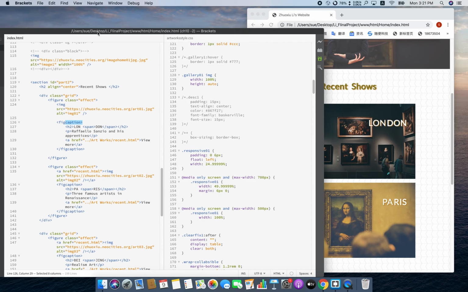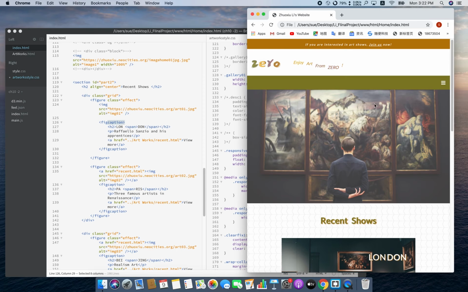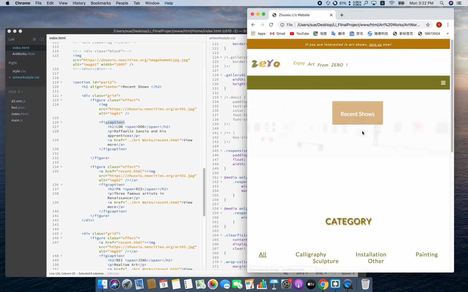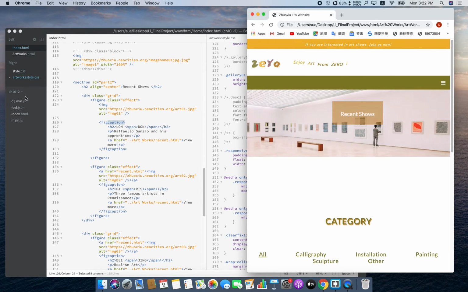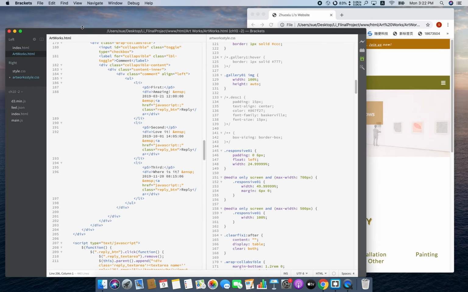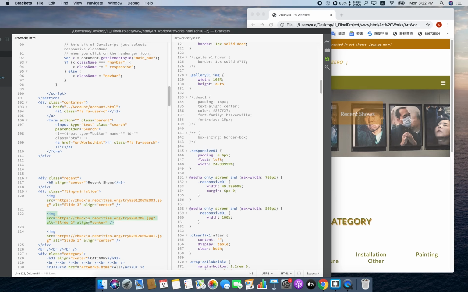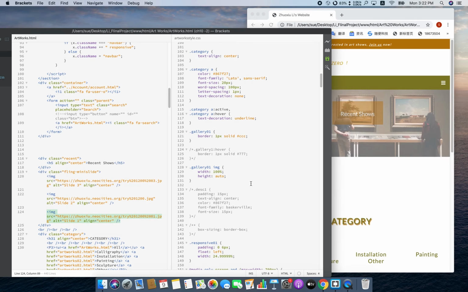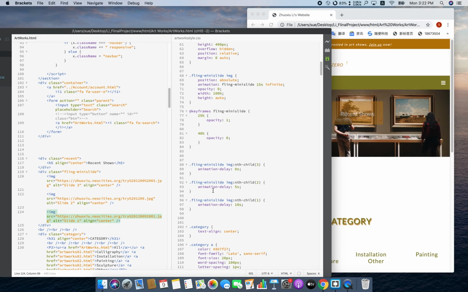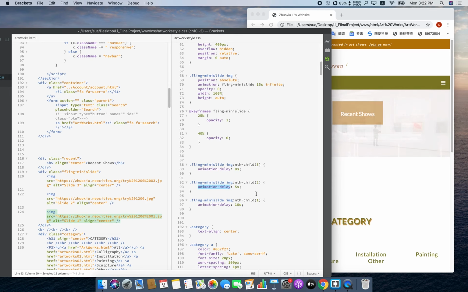And then the second one is about the artwork. The big slideshow here. I add 3 images here with their links, and then I change the animation delay times of each of them so that the 3 images will show in order and at regular intervals.